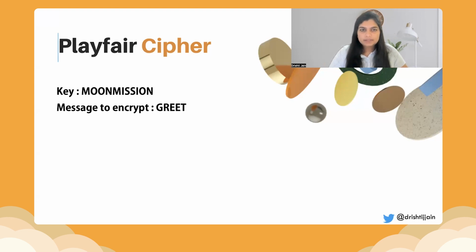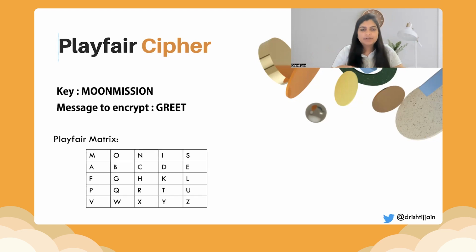So the overall scenario would look like this: me and my friend want to communicate in ciphers. We don't want to just give out plain English because somebody else would be able to understand what we're trying to communicate. So the key that I share with my friend is Moon Mission. Whatever I encrypt, I send that message, and my friend decrypts it on their end using the key Moon Mission. In case of a Playfair cipher, a Playfair matrix is formed.